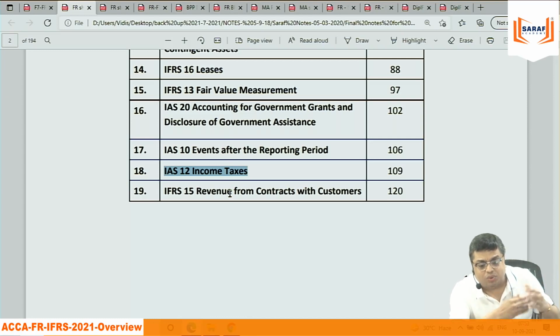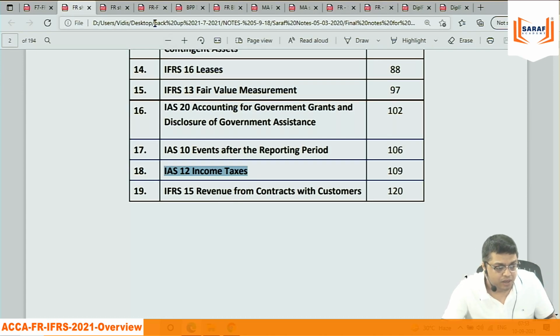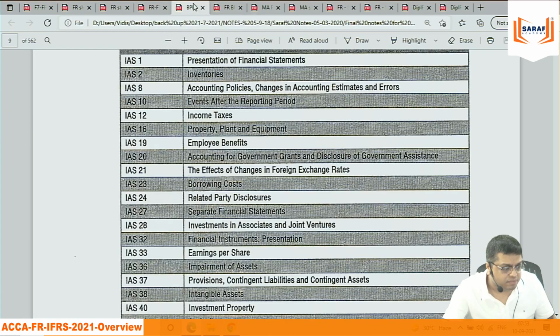If somebody is a chartered accountant, CA, CWA, or holds some other qualification, then the institute says they are not required to give the financial reporting exam in ACCA. But there are many students in our class who are doing Diploma IFRS even though they are chartered accountants. If you do ACCA, your financial reporting is exempt. But Diploma IFRS is not a course, it's a certification.